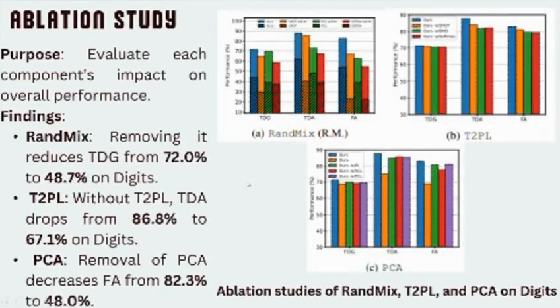So now this is a very important study, which is to emphasize the importance of components used in the RATP model. These graphs are plotted by evaluating the performance of the model where we have not used the random mix, and we can see that the shaded region is the region where the model has been trained without using random mix, and there is a significant decrease in the model's performance. So hence each and every component used in RATP is of great importance, and removal of each of these would generate a decrease in performance on each of the metrics.